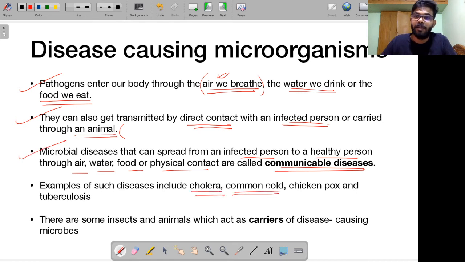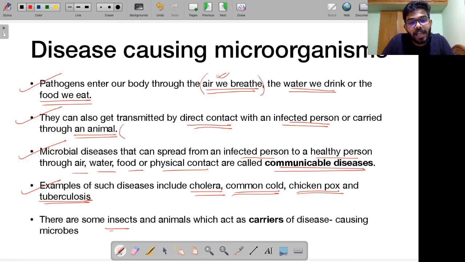Have you wondered this? Somebody with a cold sits near you, you come in interaction with them, and suddenly you have also caught a cold. Okay, chicken pox. When I had chicken pox, I remember my mom also ended up having chicken pox, right? So these are all communicable diseases. Tuberculosis, right? These are all examples of communicable diseases. This can transmit from an infected person to a healthy person, right?